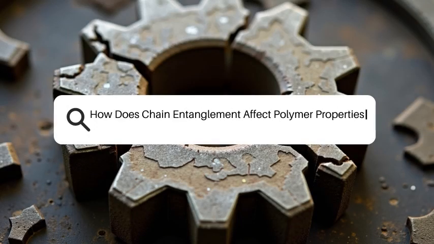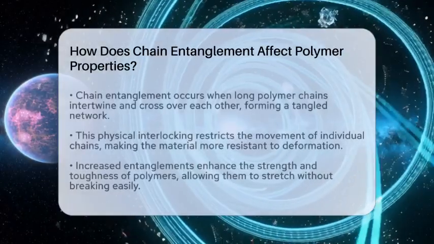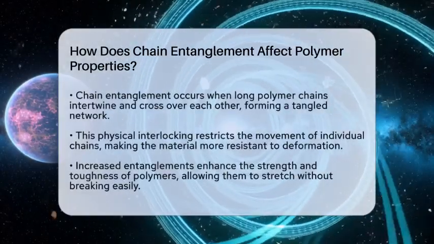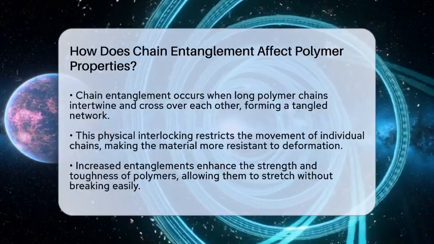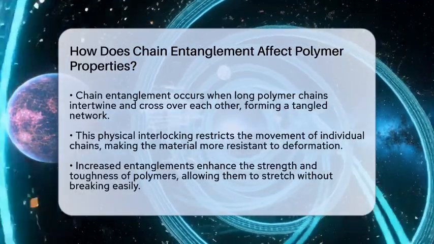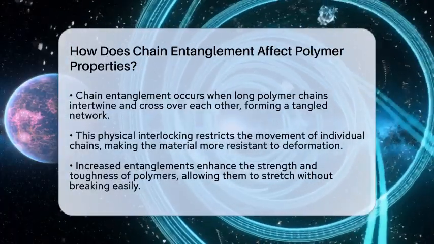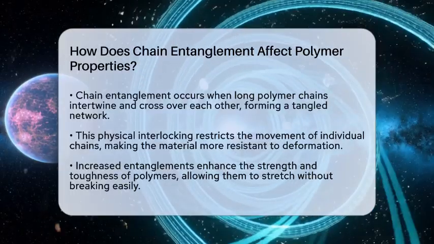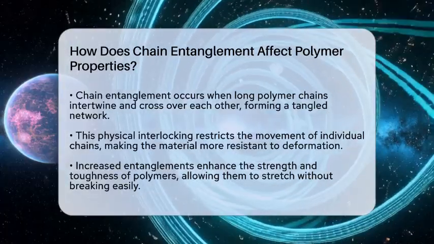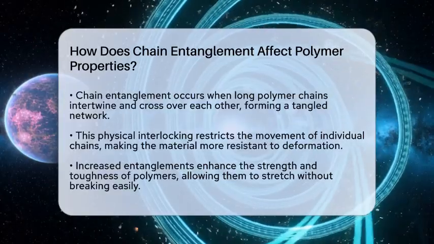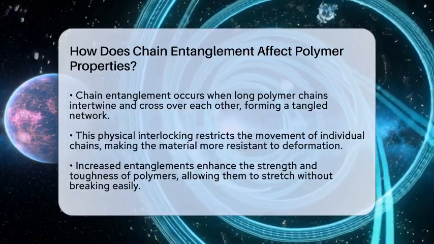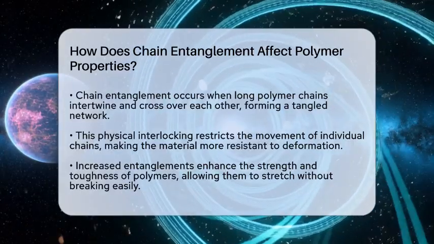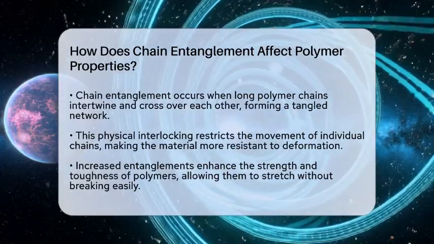How does chain entanglement affect polymer properties? Imagine a busy ball of yarn where each thread twists and turns around others, forming a tangled web. That's similar to what happens inside a polymer material. When long polymer chains intertwine and cross over each other, they create what we call chain entanglement. This physical interlocking is key to understanding how polymers behave under different conditions.